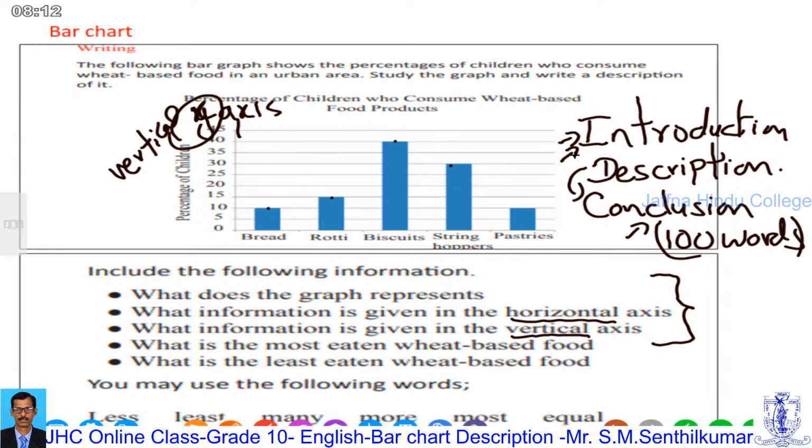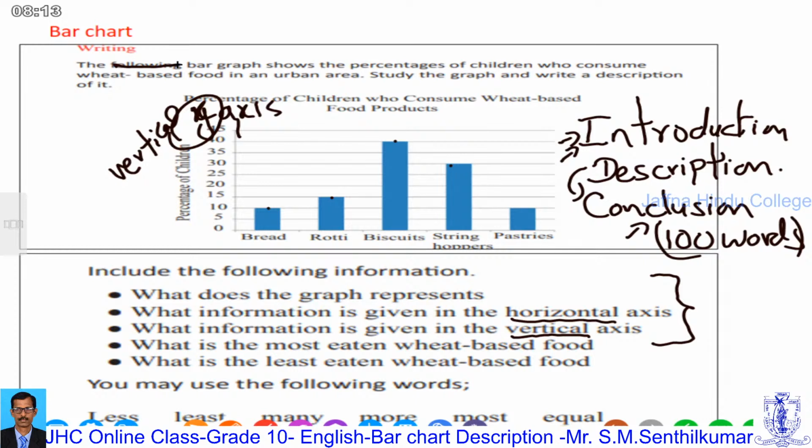Here, cut this word. The bar graph shows the percentage of children who eat, or children who consume, wheat-based food in an urban area. That is the first sentence you are going to write. Is it okay? Copy the question, it doesn't matter.